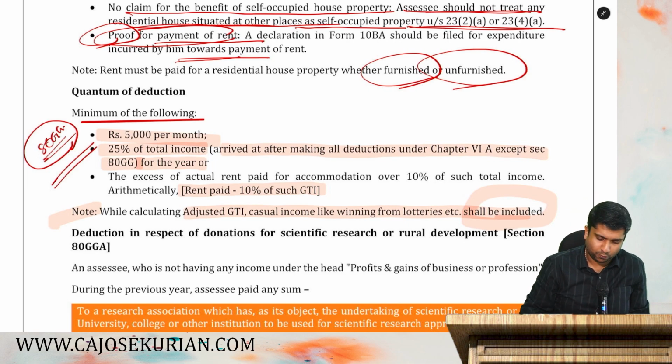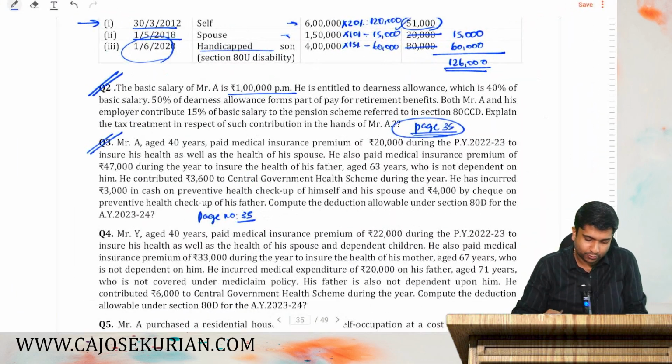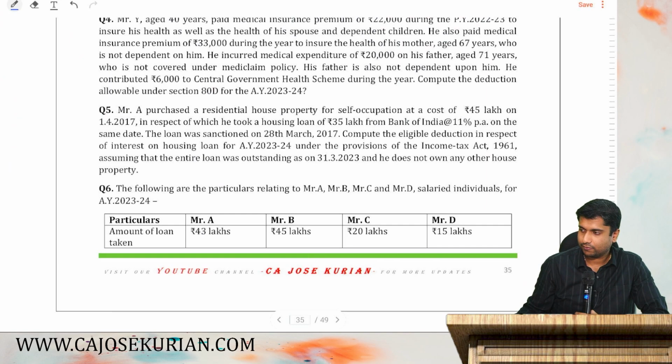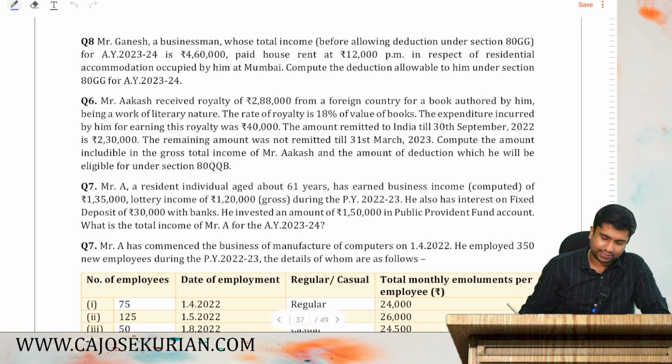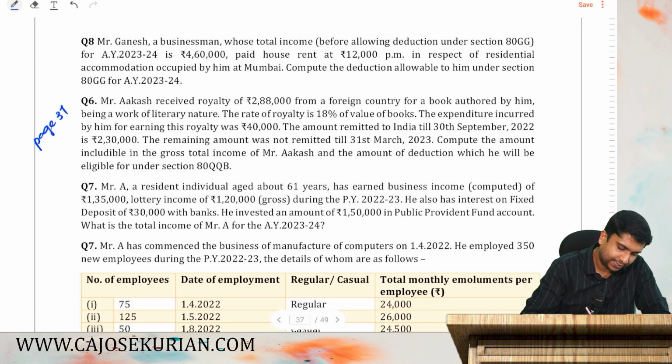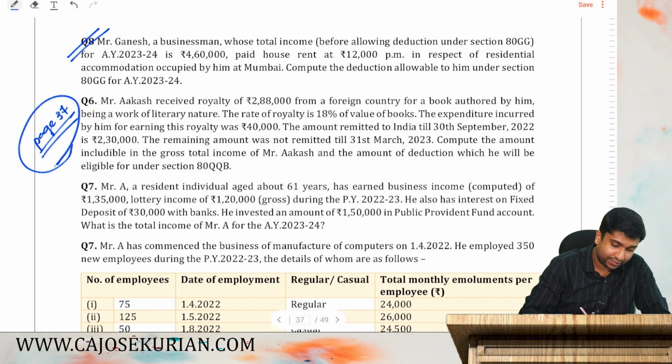Friends, now let's solve a small problem in relation to this 80GG. So please take the question sheet. Friends, take question sheet page number 37. Page 37, take question number 8 and give me the answer.